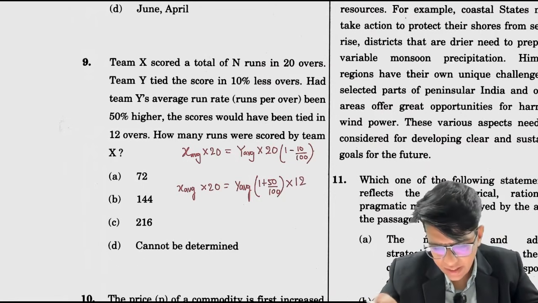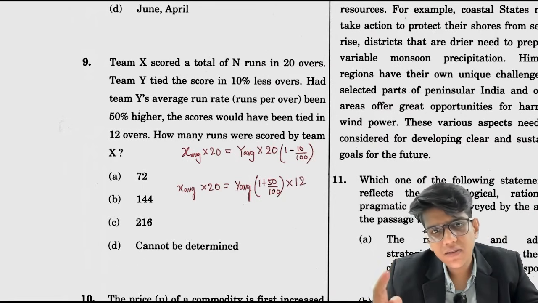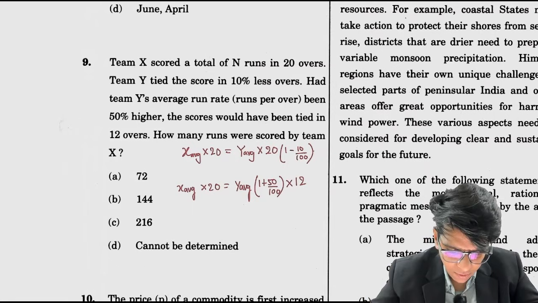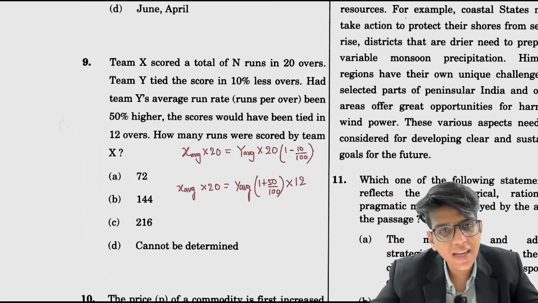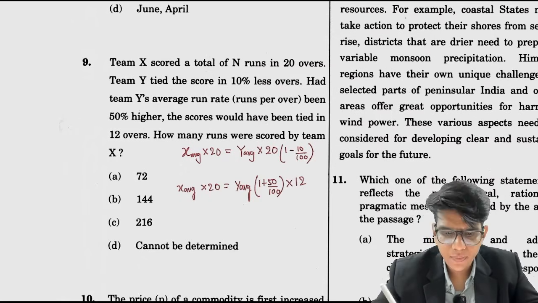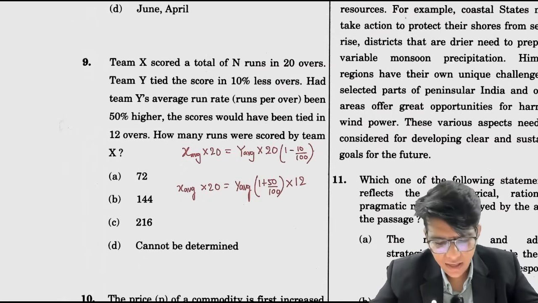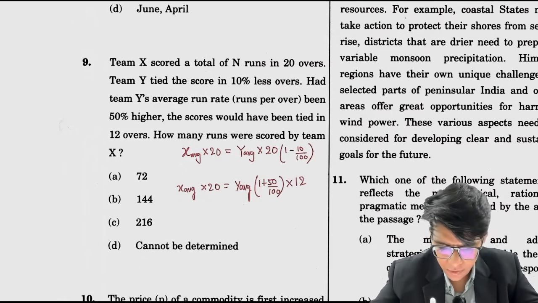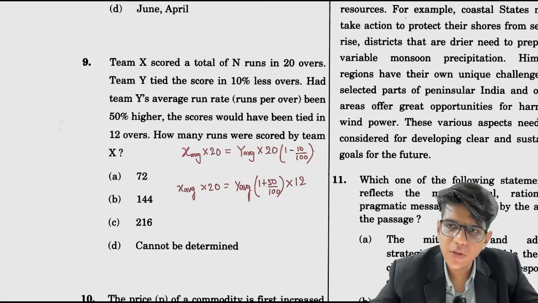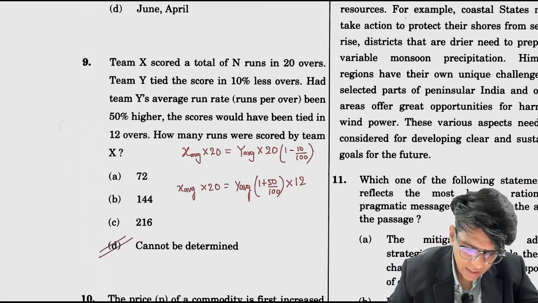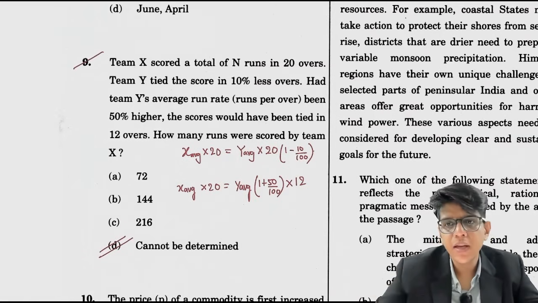Now if you see here, there is only one equation. What do they want here? They want you to find how many runs were scored by team X. For that you need to find X's average into 20, okay? But you can't find X's average from this because these are equal. You will find that 1 equals 1 always comes. You can't solve these equations. There is no other information given other than these, so you can't solve this equation and hence the answer is cannot be determined.